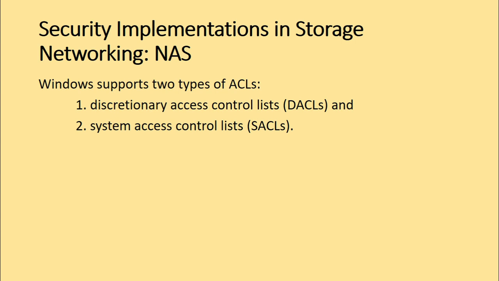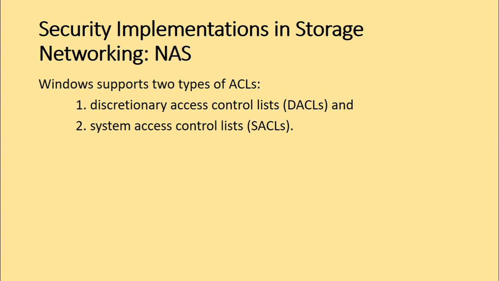The owner of an object has hard-coded rights to that particular object, and these rights do not need to be explicitly granted in the SACL, or the system access control list. The owner, the SACL, and the DACL are all statically held as attributes of each object. Windows also offers the functionality to inherit permissions, which allows the child objects existing within a parent object to automatically inherit the access control list of the parent object.